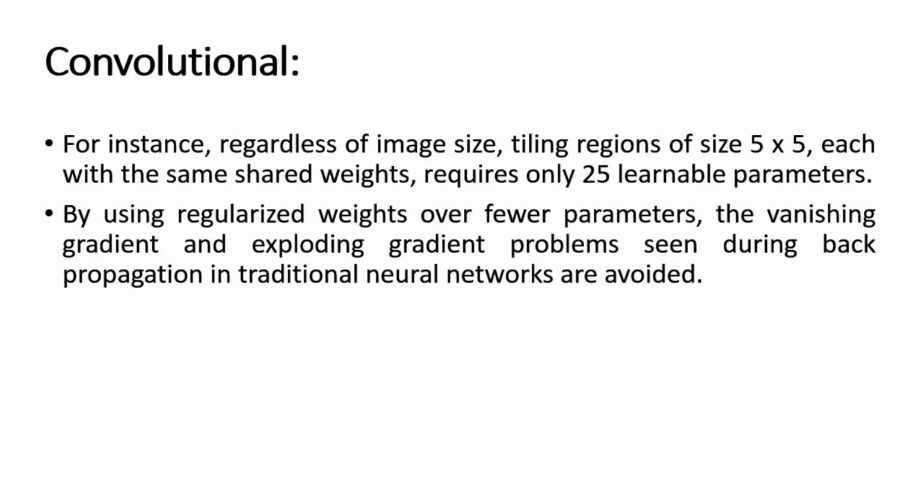So by using regularized weights over fewer parameters, the vanishing gradient and exploding gradient problems seen during backpropagation in traditional neural networks are avoided. There are two types of networks: feed forward and feed backward. Next to that, forward propagation and back propagation. Back propagation you can consider simply as feedback given to the neural network.